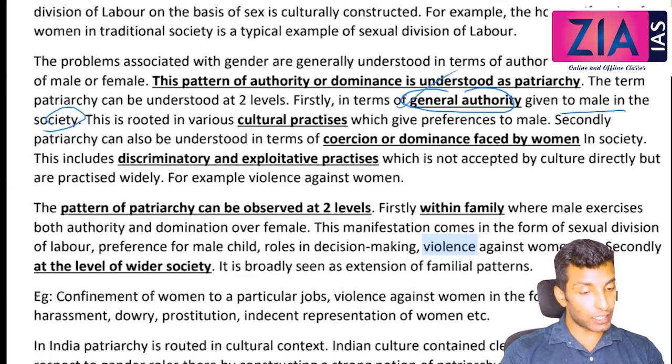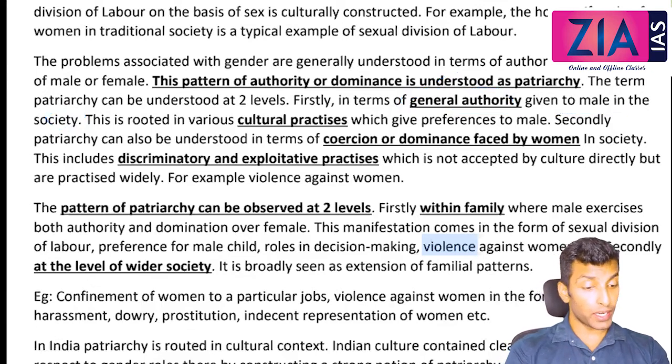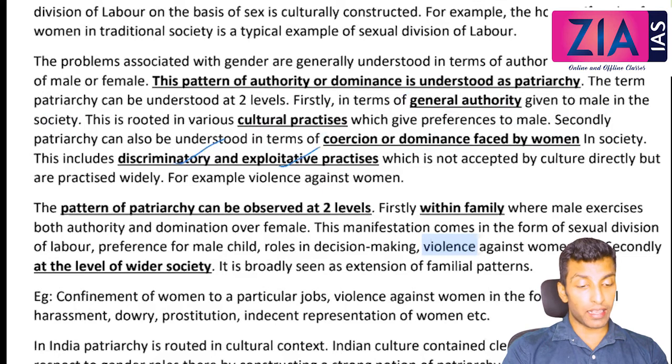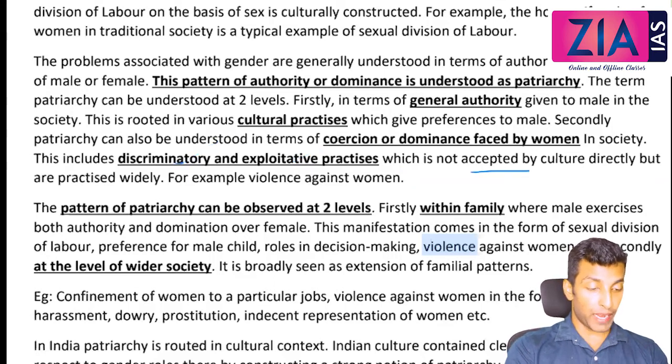In society also, male is preferred, male is superior, okay, male is desirable. So authority is actually given to the male. This is rooted in various cultural practices which give preference to male. Secondly, patriarchy can also be understood in terms of coercion or dominance faced by women in society. So what is that? It is in terms of discriminatory and exploitative practices like very low wages and salaries, more working hours, etc. Taking women for granted. Also sexual exploitation, sexual harassment, everything will come here, which is not accepted by culture directly but is practiced widely.